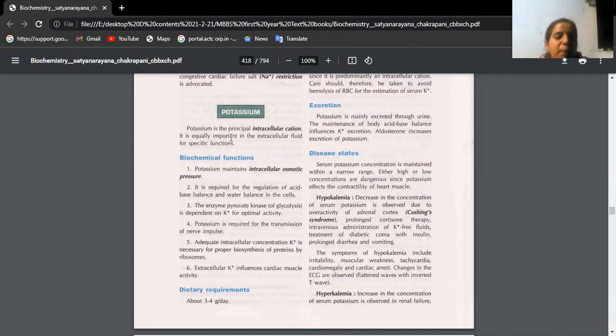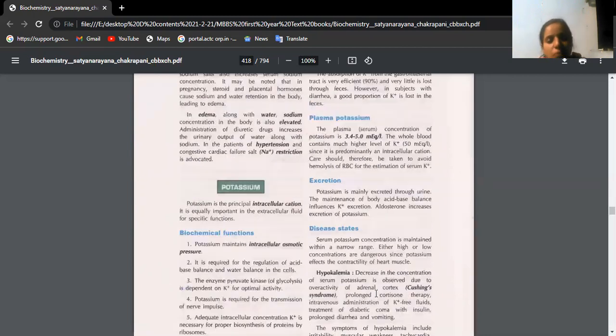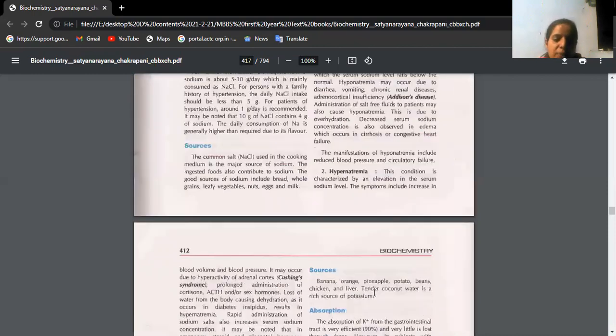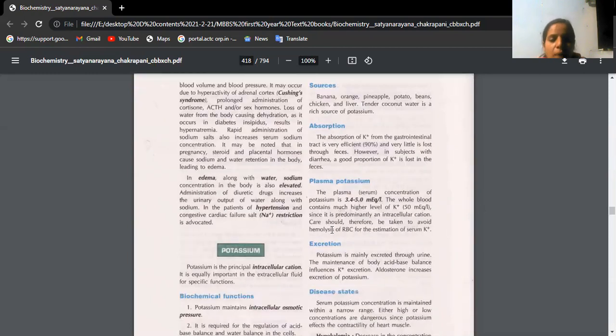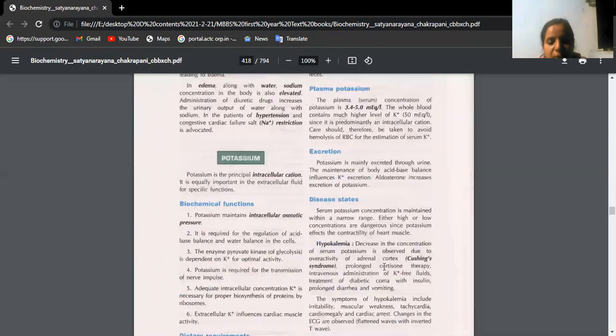Pyruvate kinase is dependent on potassium for its activity, for transmission of nerve impulses, for biosynthesis of proteins by the ribosomes, and for normal cardiac activity also. The normal dietary requirement is 3 to 4 grams per day. Sources of potassium are banana, orange, pineapple, etc. Absorption is in the GIT, normal potassium levels are 3.4 to 5 milliequivalents. Excretion is through urine.